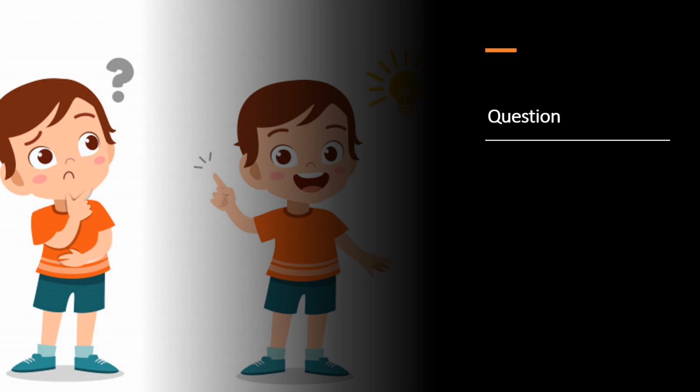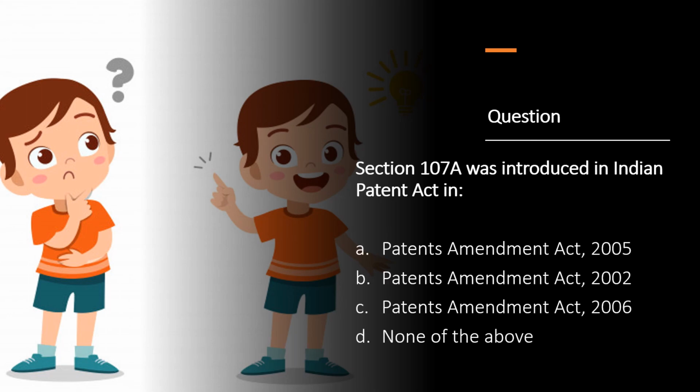And now this is the time for question. So question for the day is, Section 107A was introduced in Indian Patent Act in Patent Amendment Act 2005, Patent Amendment Act 2002, Patent Amendment Act 2006, or none of the above. So you can put your answers in the comment section below.